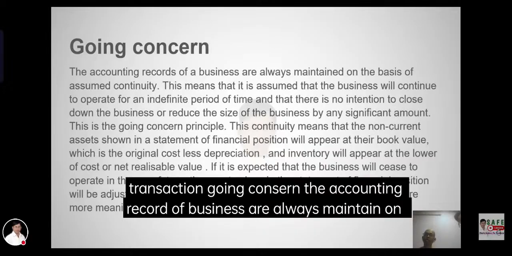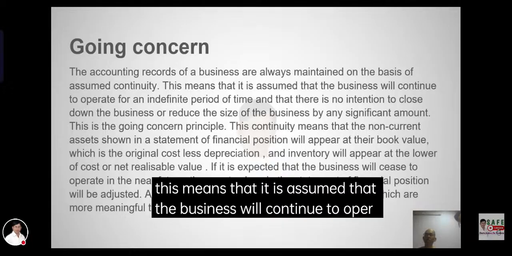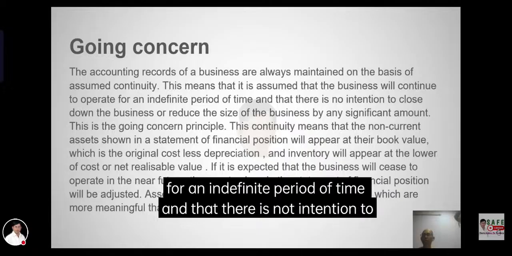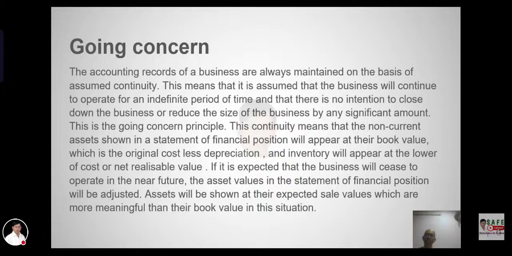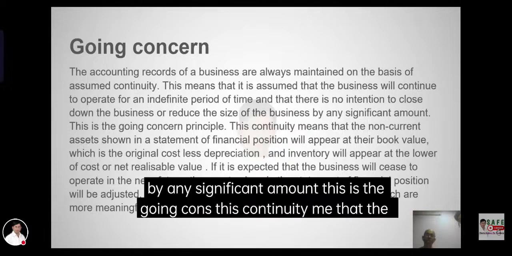Going concern. The accounting records of the business are always prepared on the basis that the business is a going concern. This means that it is assumed that the business will continue in operation.